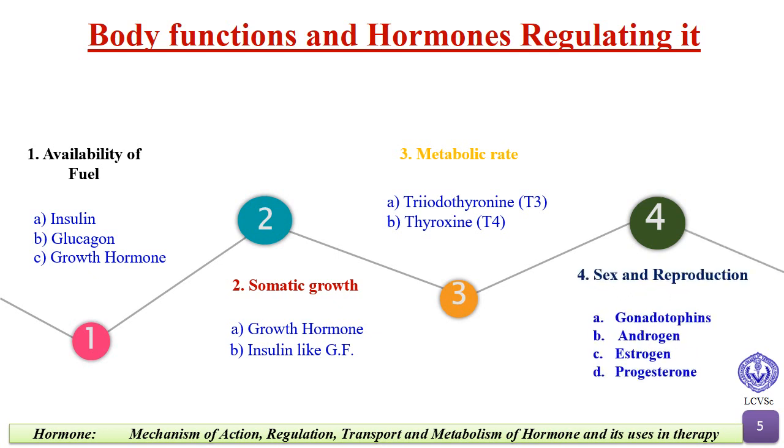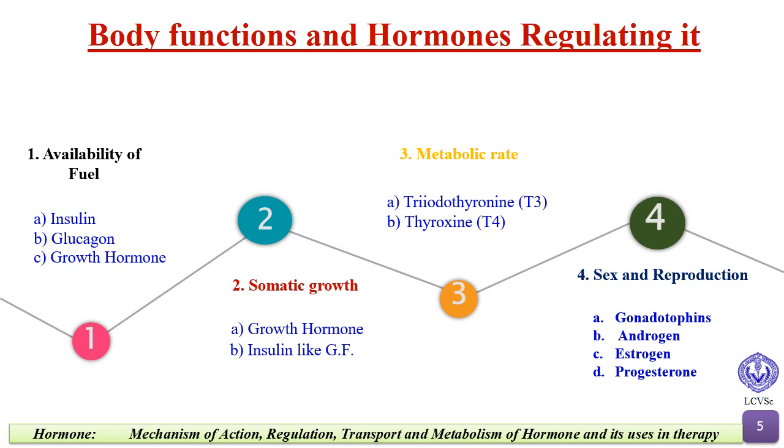First of all, availability of fuel. Hormones responsible are insulin, glucagon and growth hormone. Insulin is secreted by beta cells of pancreas. It facilitates the movement of glucose which is present in the blood in order to make the glucose reach the cells. Insulin is also responsible for storing excessive glucose. Insulin decreases the glucose level in the blood.